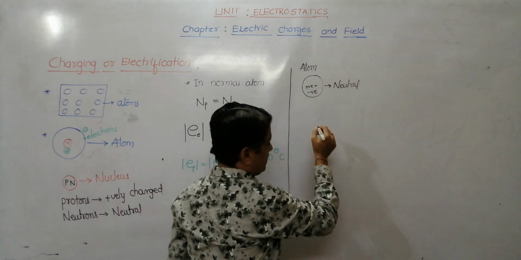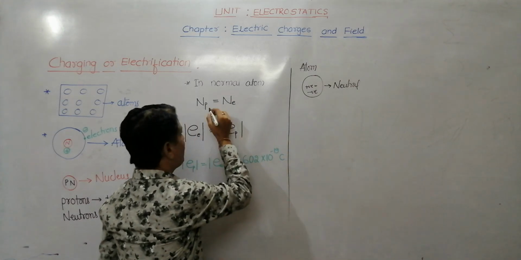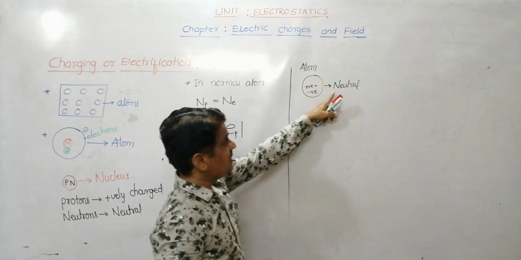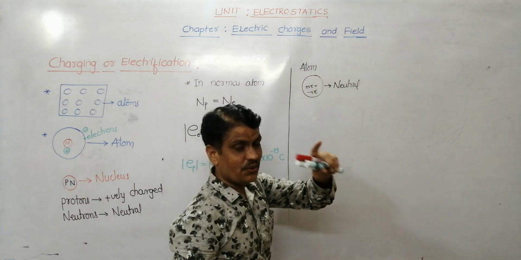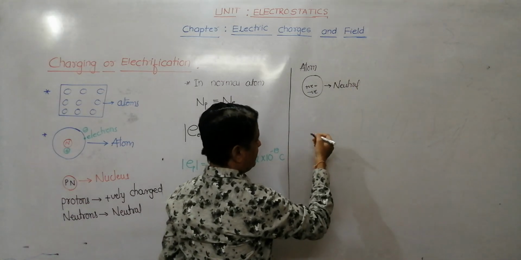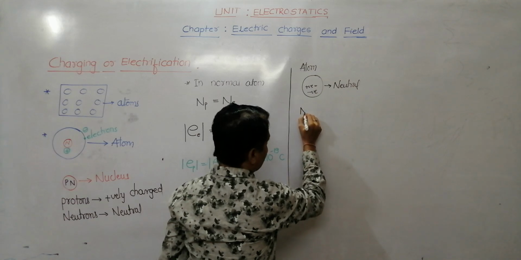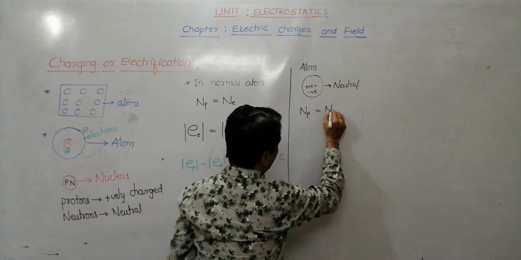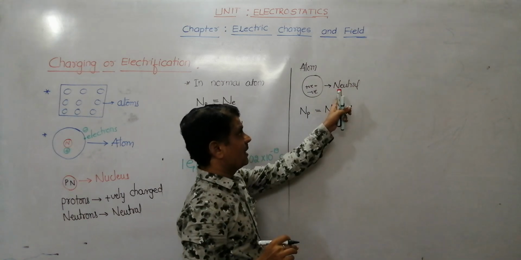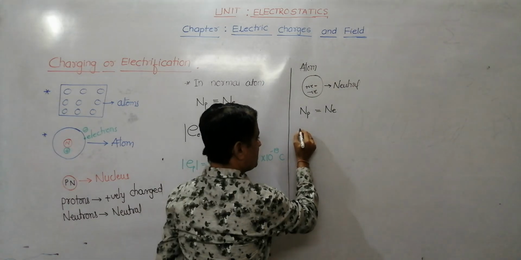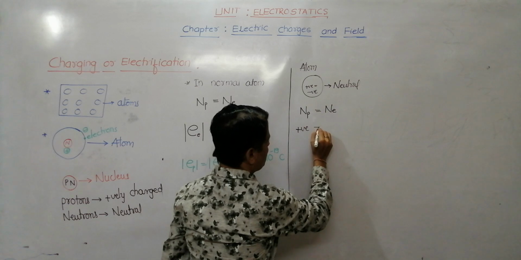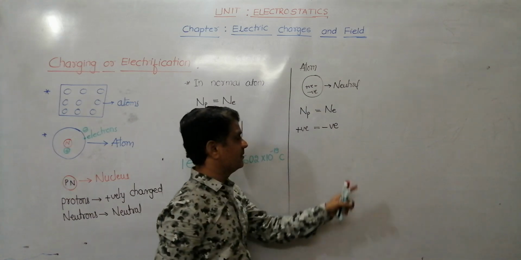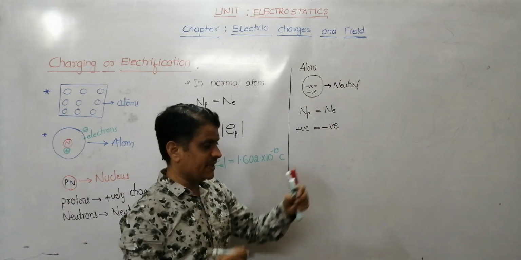So in this case, as I said, the number of protons is equal to the number of electrons. Because of this, the atom is electrically neutral. It means the net positive charge of the atom is equal to the net negative charge of the atom. Hence, it is electrically neutral.